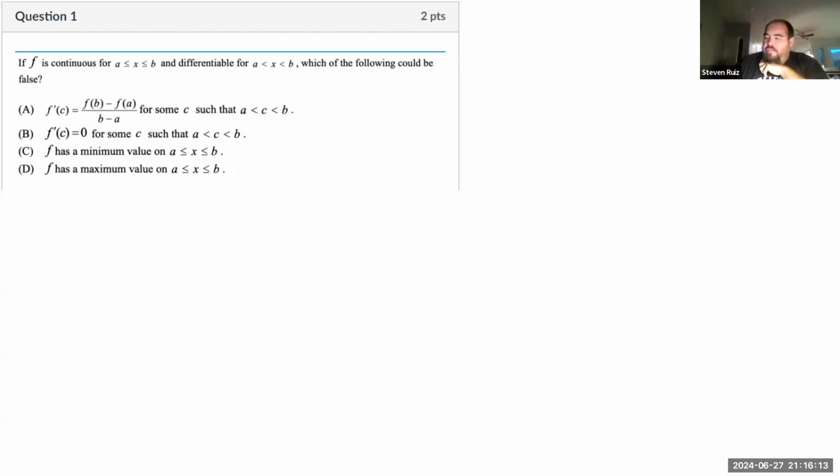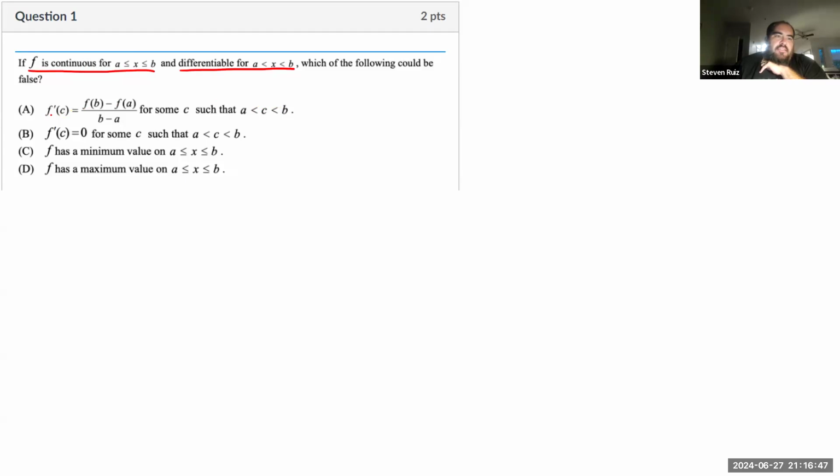All right, so let's talk about the exercises from the checkpoint for Module 8. So first thing we're asked is, we're given a couple of conditions here, and we're asked which of the following might be false. So we're told that f is continuous over some closed interval and differentiable over some open interval, so same endpoints. So which of the following could be false?